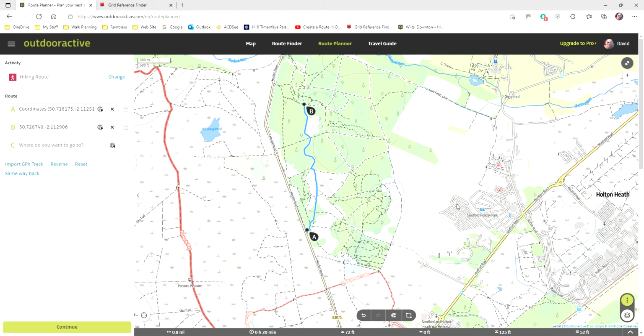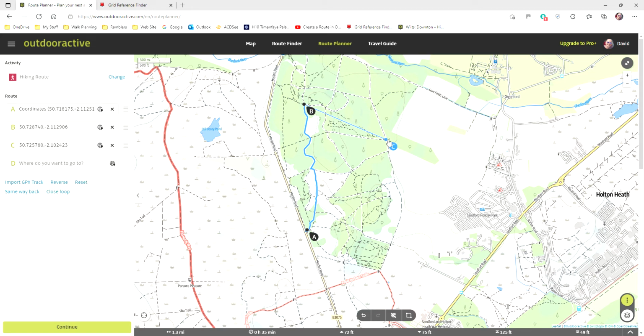So before I do my next waypoint, just to show you the toolbar, there's the undo, redo. This is the magnet which drags you onto the trail network, and this here is the multiple selection point tool. So what I'm going to do is switch the magnet off, and I'm going to put my next point on my path here.